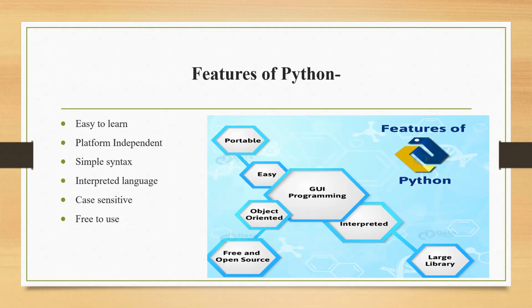Free to use. Anyone can download it from the website and install it. If it is compatible with your platform, then it is free to use. It is free software. You don't have to pay for it. These features I have displayed in this image also: portable, easy, object oriented. This is something we will discuss later. Free and open source, I have told you. Interpreted. Large library, that means library means everything is collected somewhere. So Python also has a large library of keywords, data types, all these things, right?